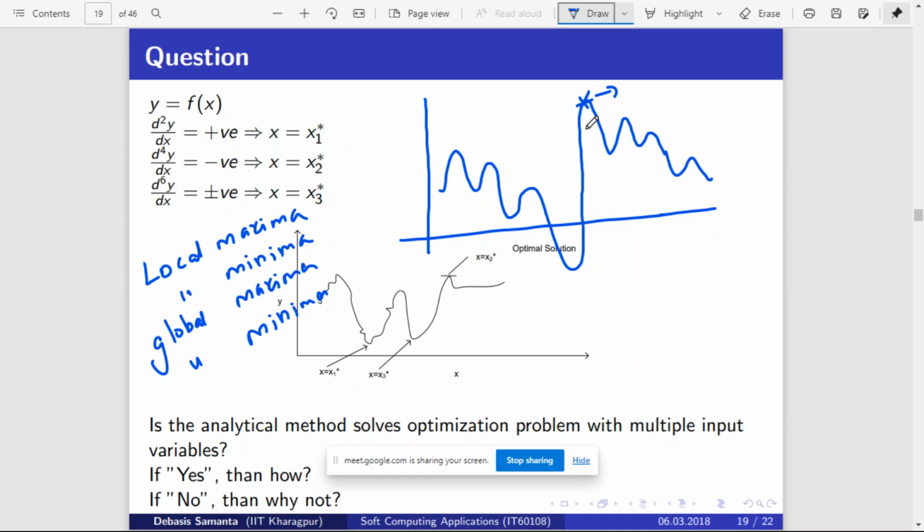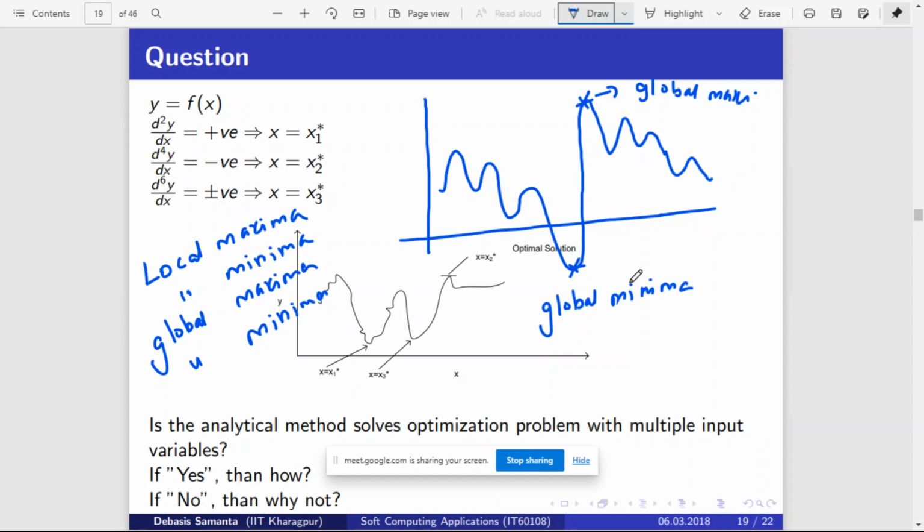The highest point of the graph is the global maxima. And this point is the global minima, that is, the smallest point is the global minima, right?